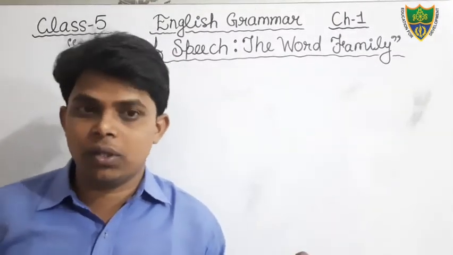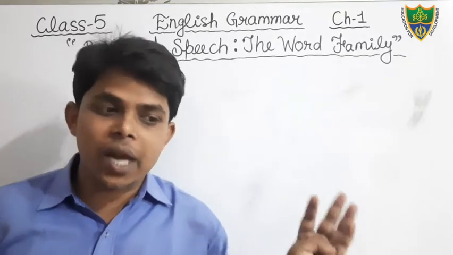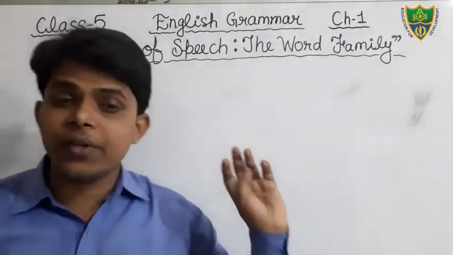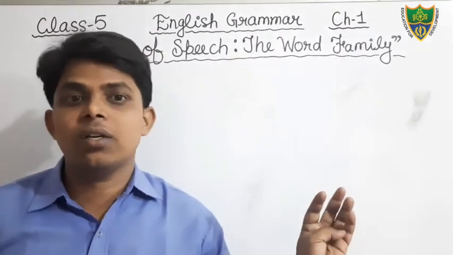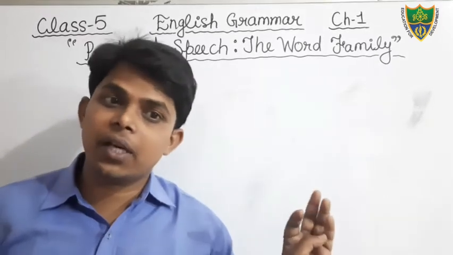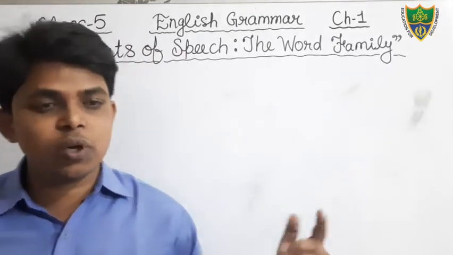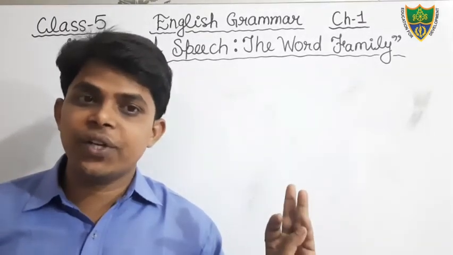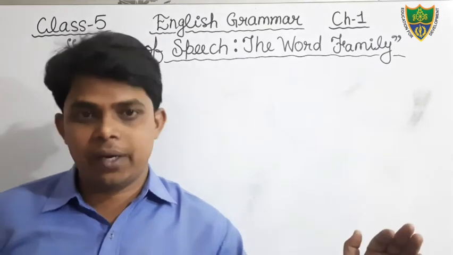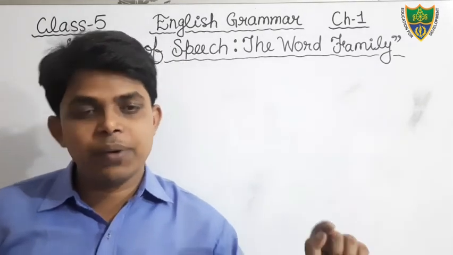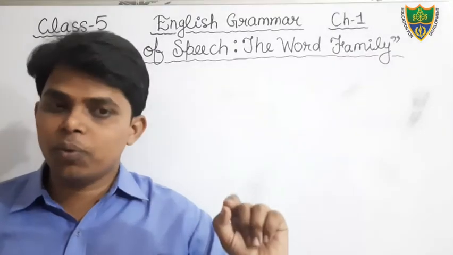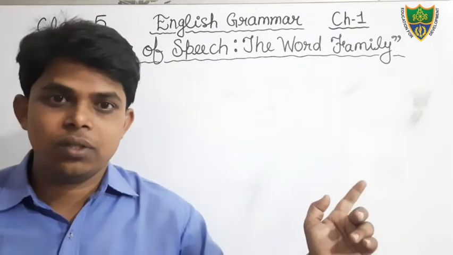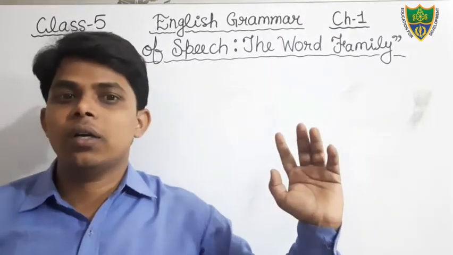Verb is an action word. It denotes the action and it also denotes the position, state or being. You can say in your book it is written only action word, but verb denotes the action, position, relation or state of being. The definition you have written in your notebook. You can see your notes, and you can also watch the previous video that is already in the playlist.